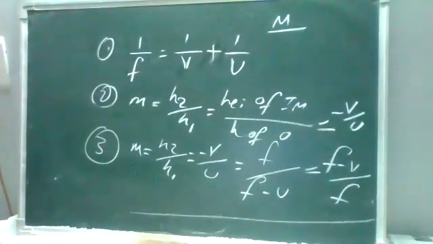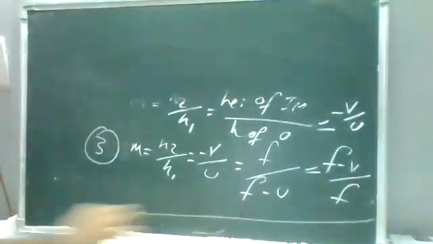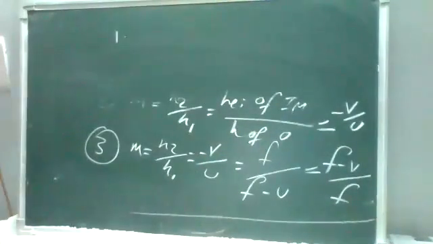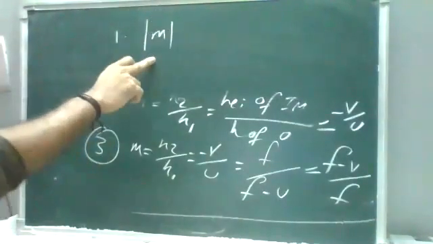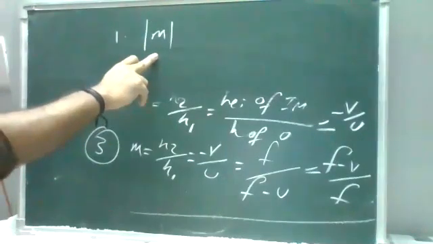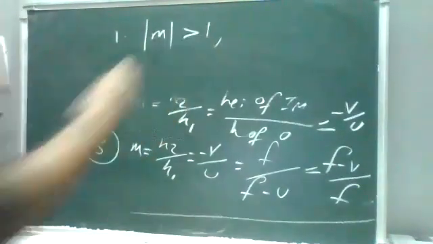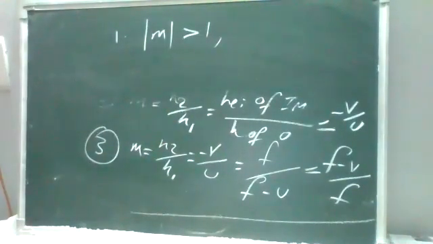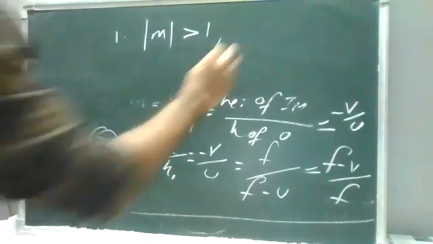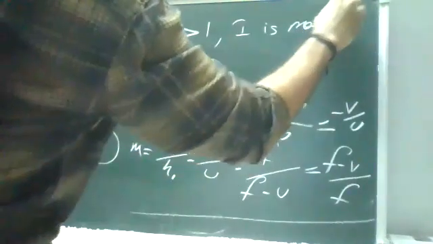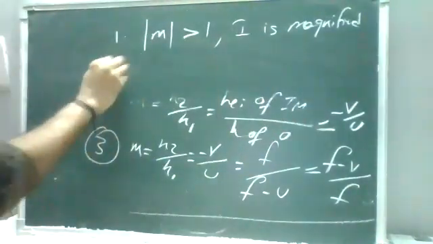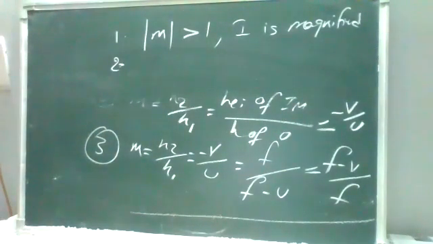For magnification, there are some rules and conditions. You can take down the first point. If the magnification is greater than 1, remember it is in modulus, which is always positive, the image is magnified. Sometimes we may get questions to find the size, position, object distance, everything.